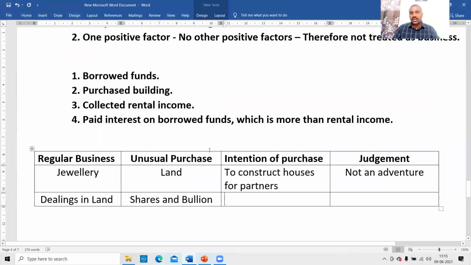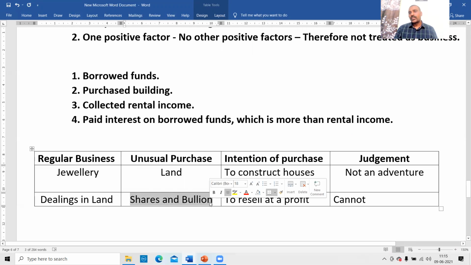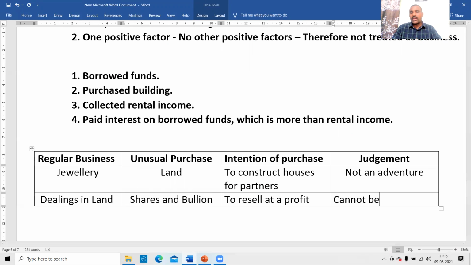That means the intention of the purchase is to resell at a profit. So what the court said is, cannot be excluded. Even though what we have purchased is not our routine commodity, not our routine business, we have done some new business, but still it is a business. Whether it relates to our existing business or not, it cannot be excluded from adventure.